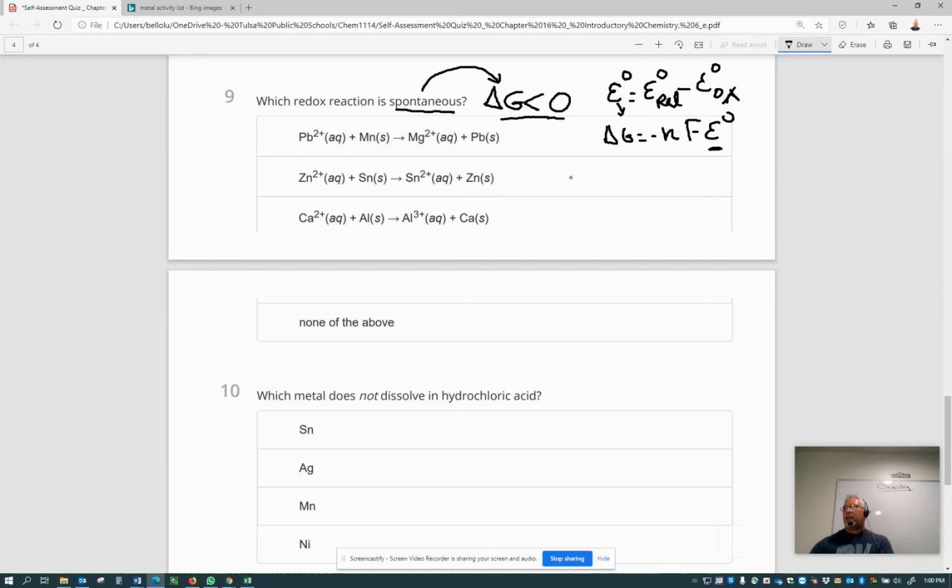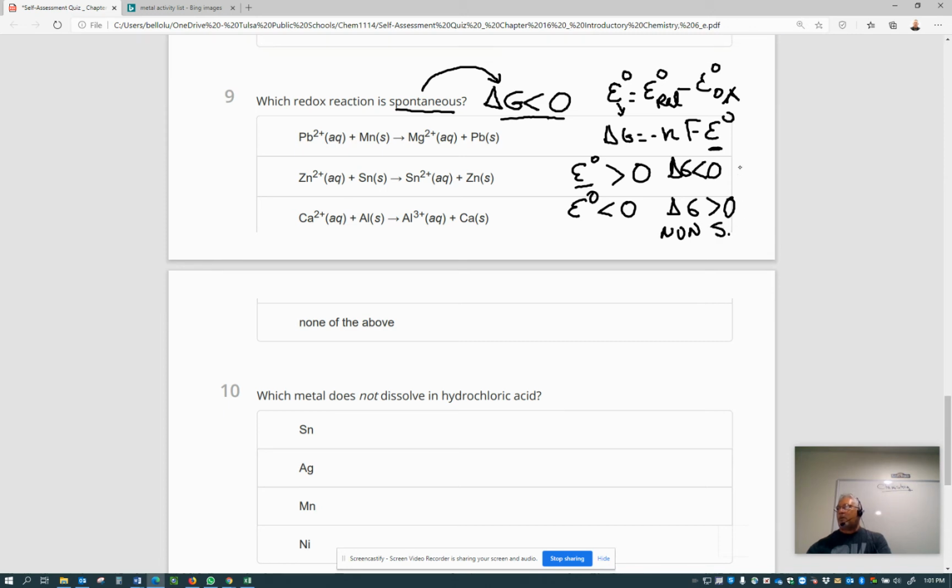That will be free energy. When the potential of the cell is greater than 0, delta G will be negative. And when the potential of the cell is negative, then delta G will be positive, and the process will be non-spontaneous or non-favorable. This one will be spontaneous, and this one will be a non-spontaneous process.